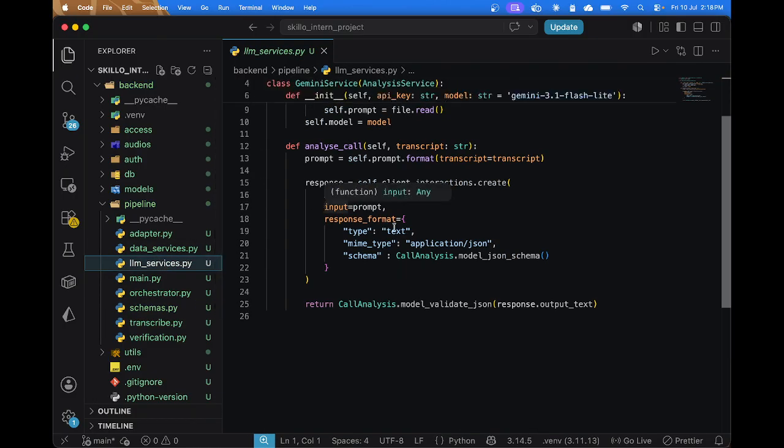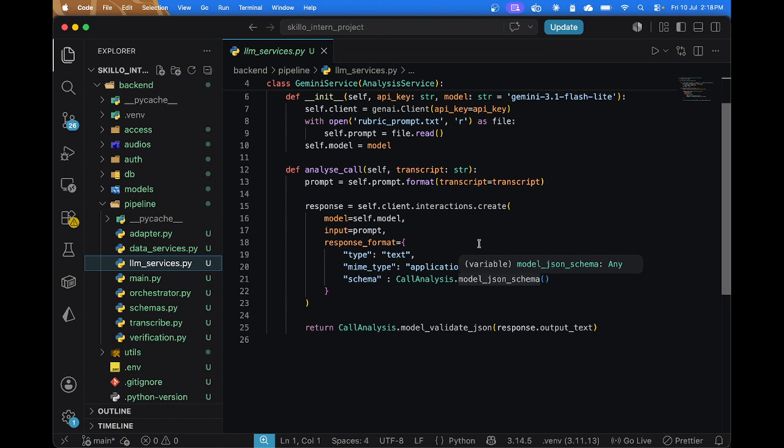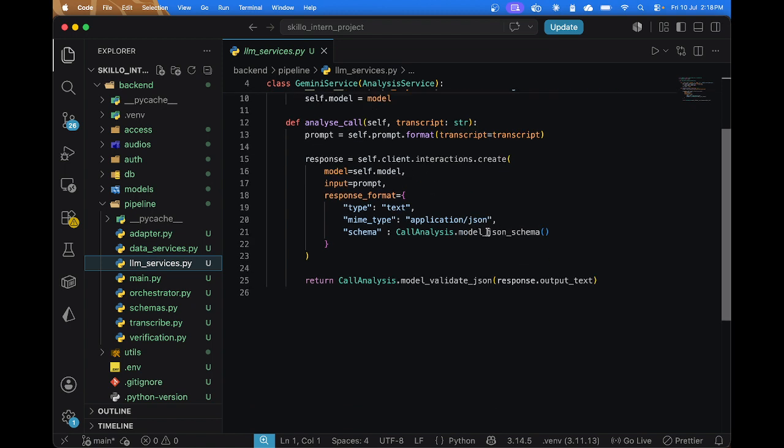This structured output is used in the structured output from the LLM, and here it is also validated before returning to the next service. So this was the schema.